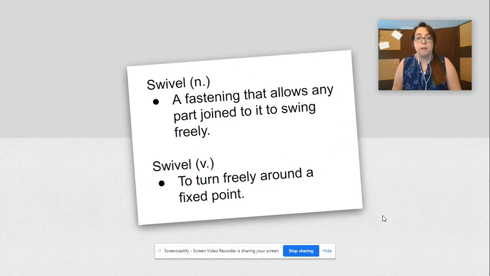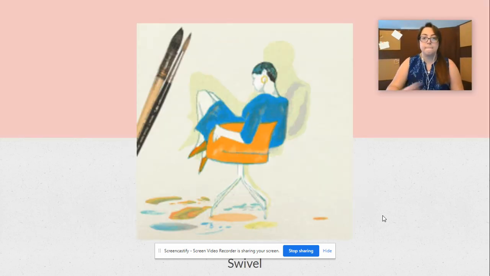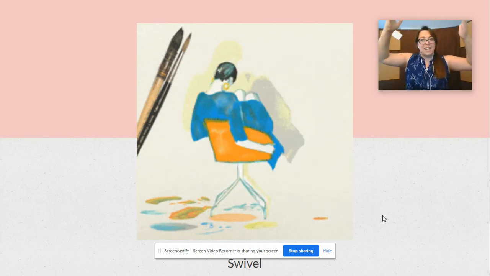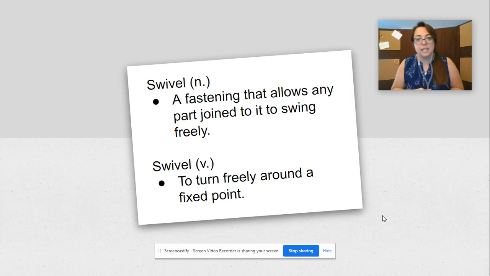So, swivel as a noun means a fastening that allows any part joined to it to swing freely. As a verb, swivel means to turn freely around a fixed point, like an owl's head can turn completely around its neck. And swivel chairs are a great example of fastenings that allow any part to be swung freely. You can swivel. It moves freely around a fixed point.